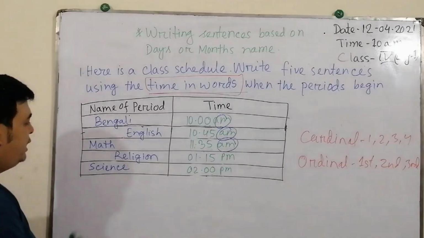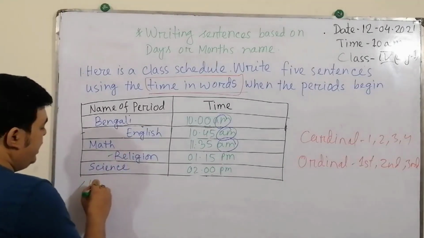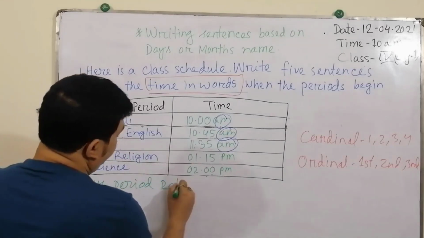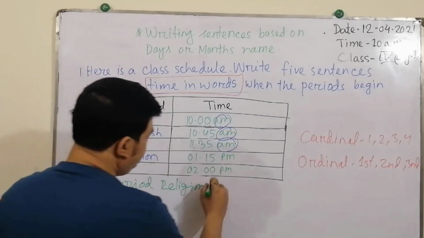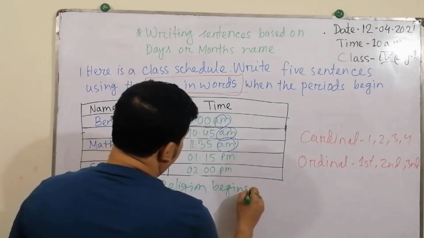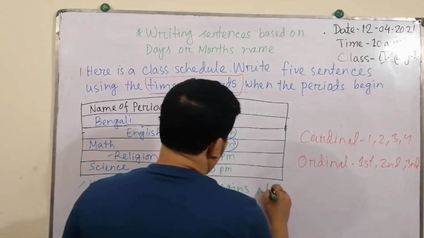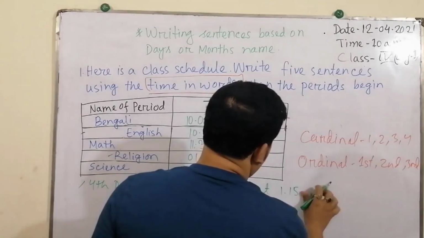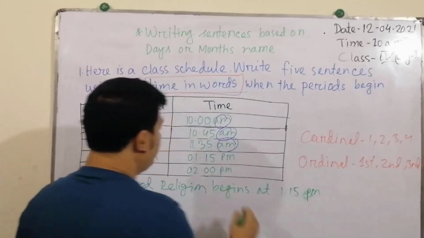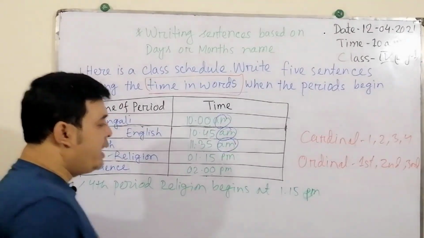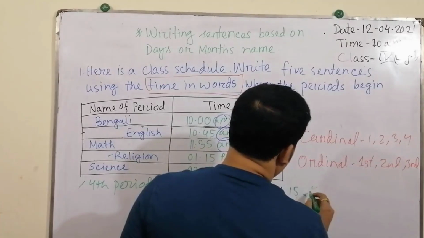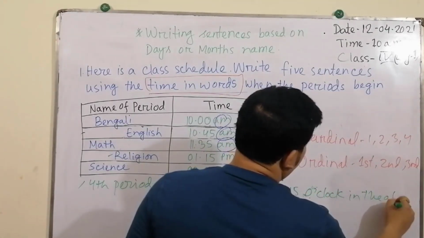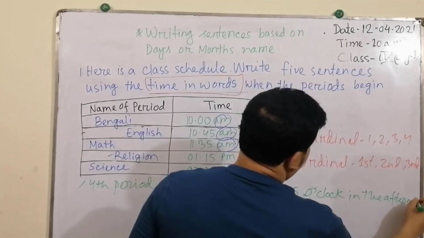We can see number 4, religion, okay? So what can we write? Fourth period religion begins at 1:15 p.m., okay? As there is p.m., if you write o'clock here, then you have to write in the afternoon. You have to write in the afternoon.